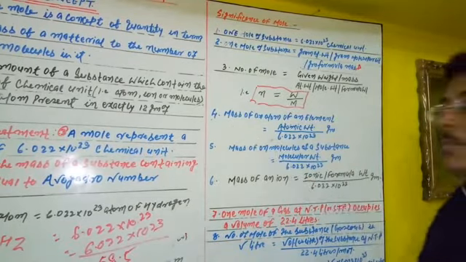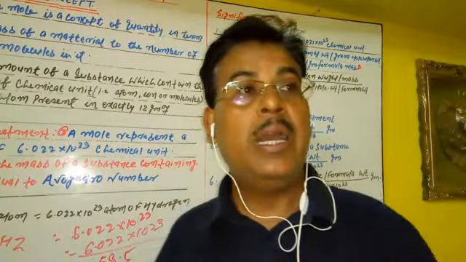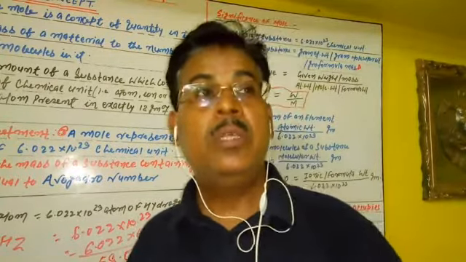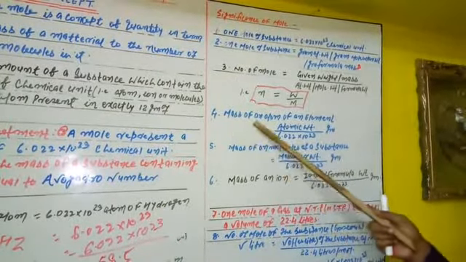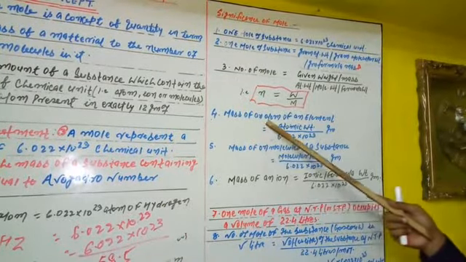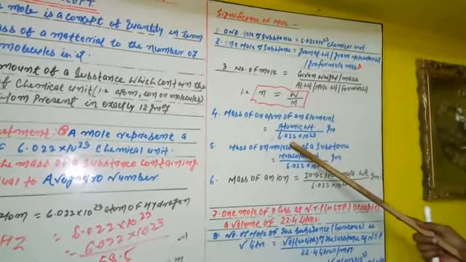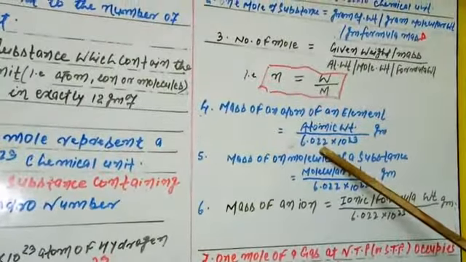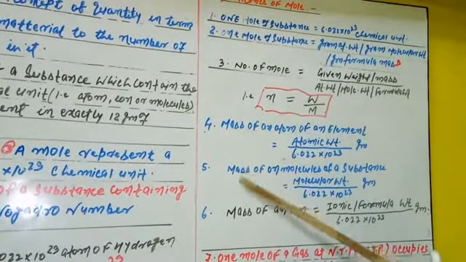How can you calculate the mass of an atom, mass of molecules, mass of ions with respect to the mole? It can be calculated with the help of this formula during numericals. Mass of an atom of an element equals atomic weight divided by Avogadro number, 6.022 into 10 to the power 23, in grams.